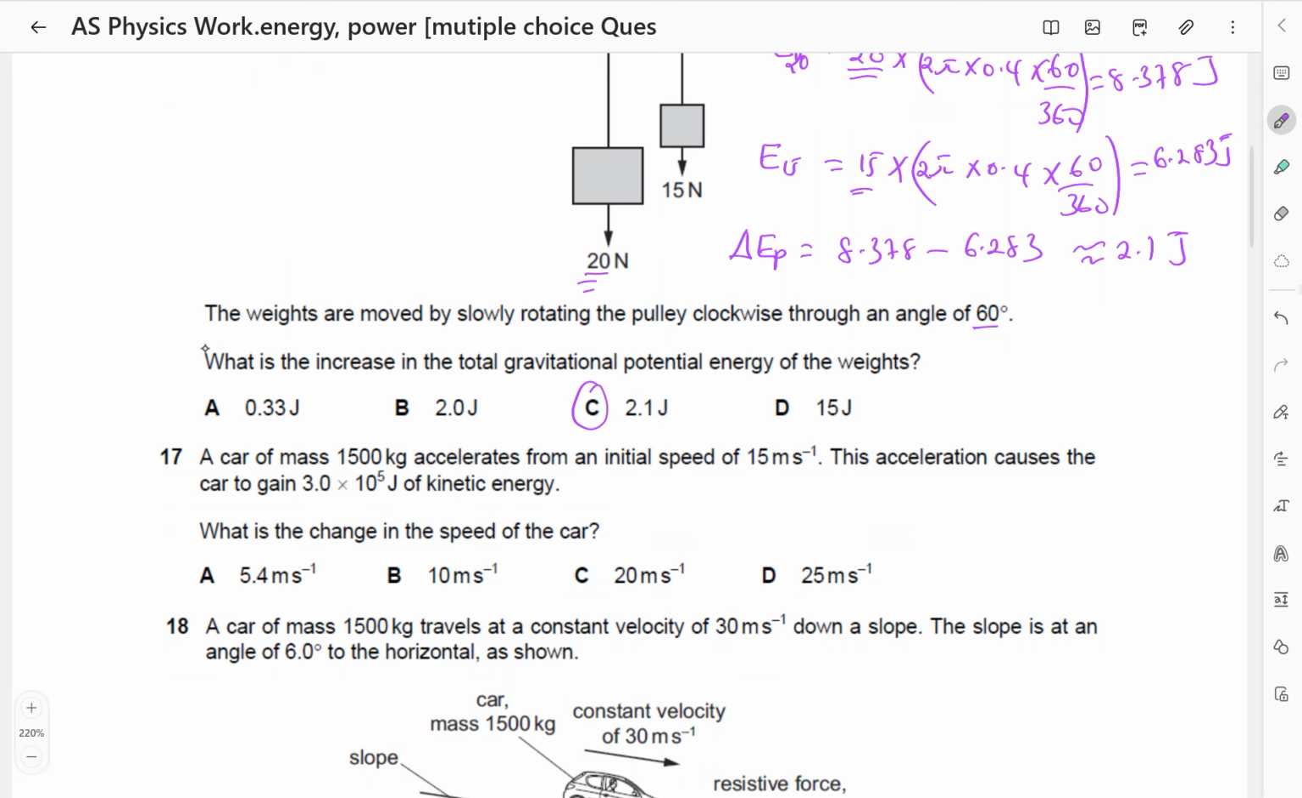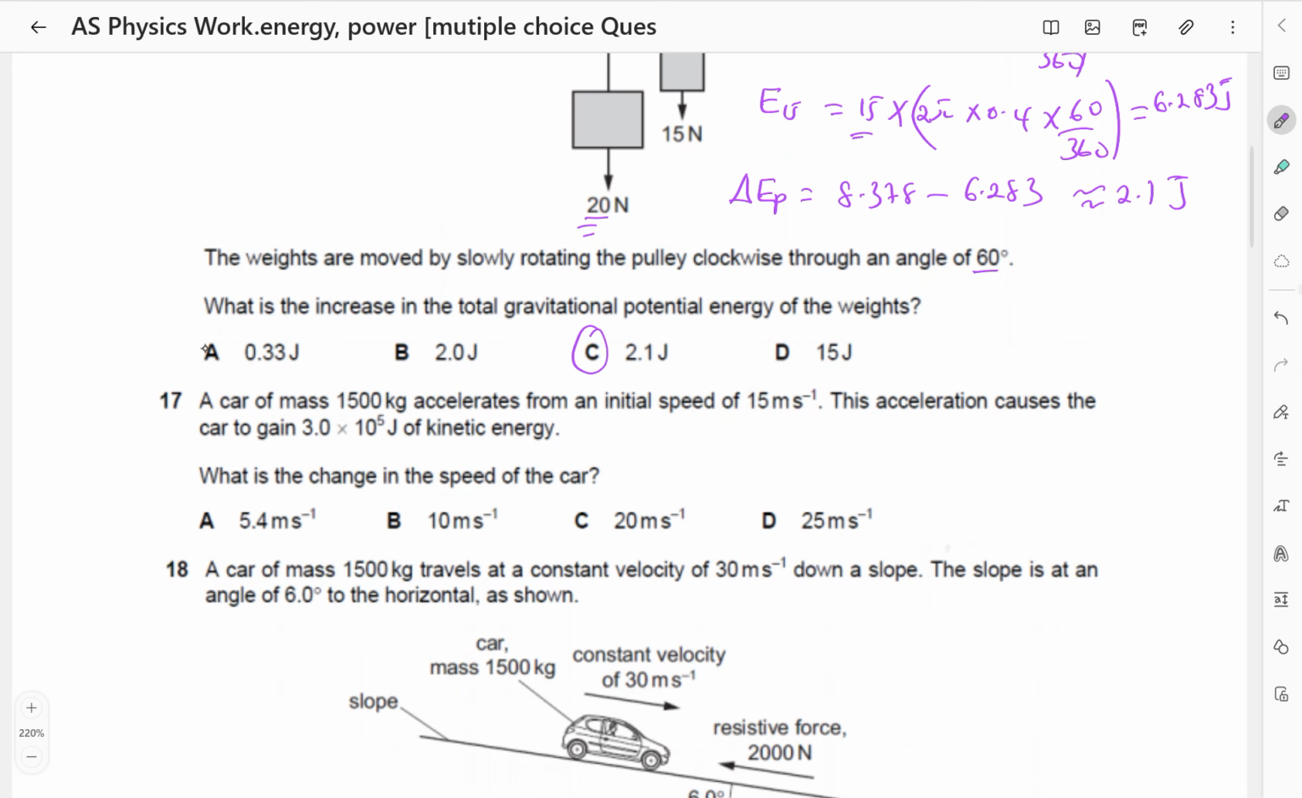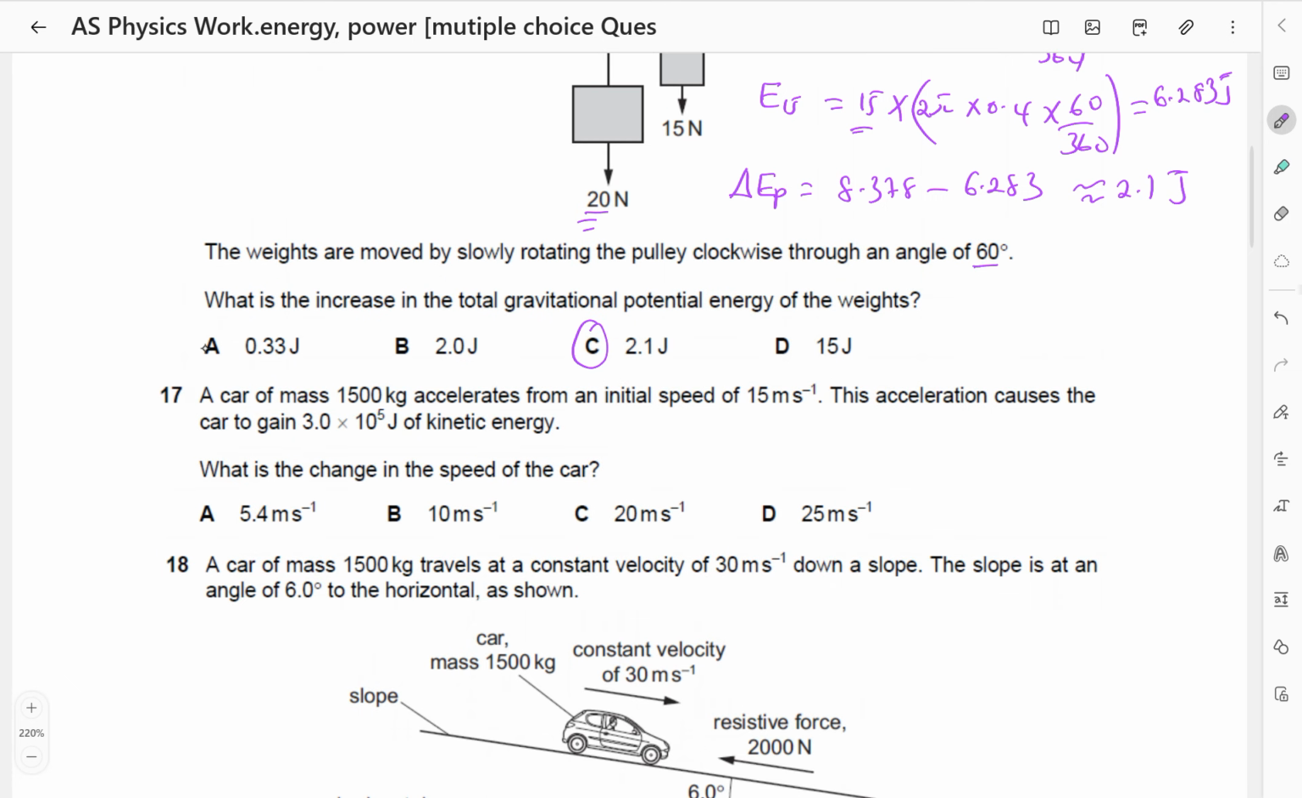A car of mass 1,500 kilograms accelerates from an initial speed of 15 meters per second. This acceleration causes the car to gain 3 times 10 power 5 joules of kinetic energy. What is the change in the speed of the car?